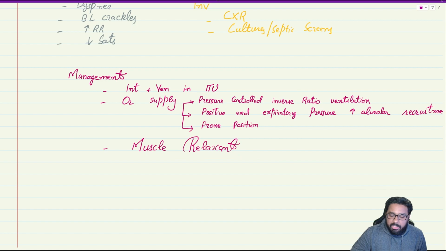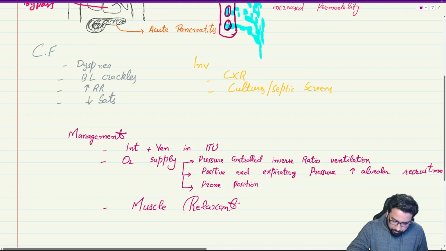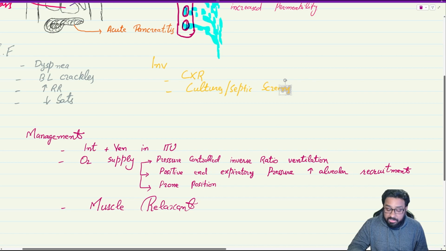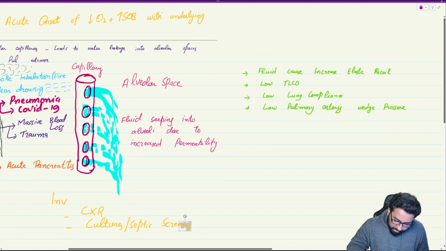The only thing is MCQ will say someone got a surgery a few days ago, now they are deteriorating. Saturation is 92 on 40% FiO2. What is the diagnosis? Acute respiratory distress syndrome. Someone got a recent COVID or someone got a severe infection and now they are in the ward for 2 days. Suddenly there is a drop in the saturation. What is the diagnosis? Acute respiratory distress syndrome. Investigation, simple full set of investigation for any cause that we know: culture, chest x-ray, blood, septic screen. The last bit is